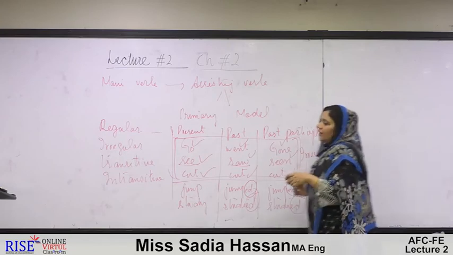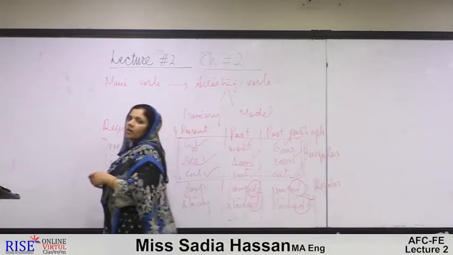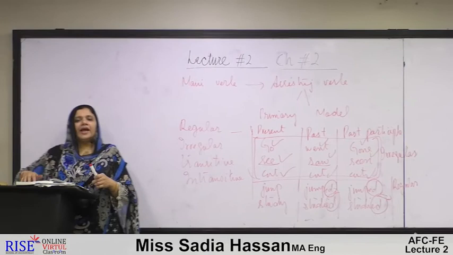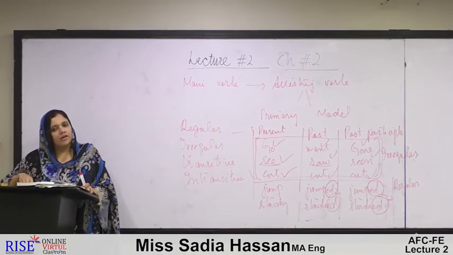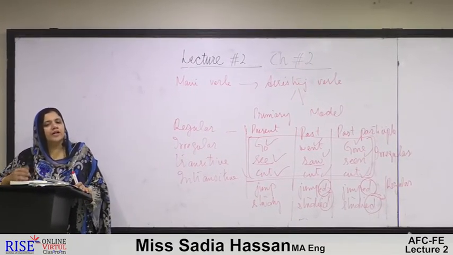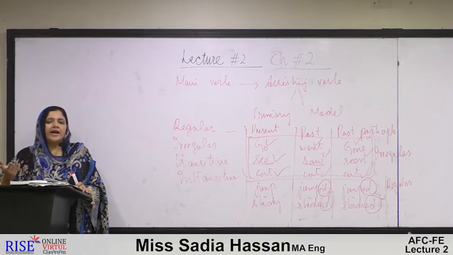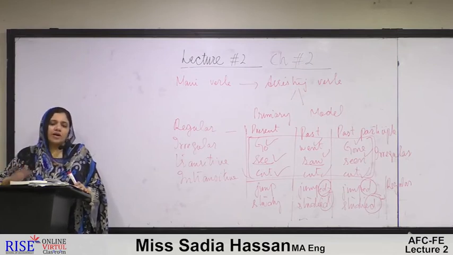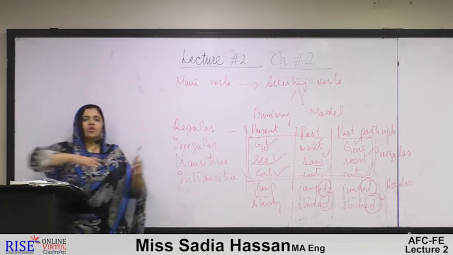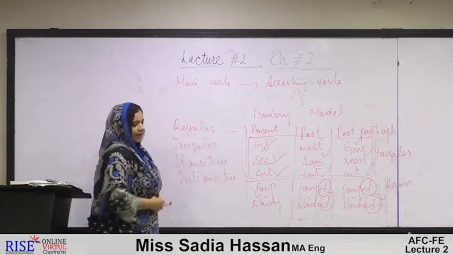So simply we can define it this way: those verbs which add ed at the end are called regular verbs, and those verbs which are constructed other than by the addition of ed are called irregular verbs. So this was all about regular and irregular verbs.